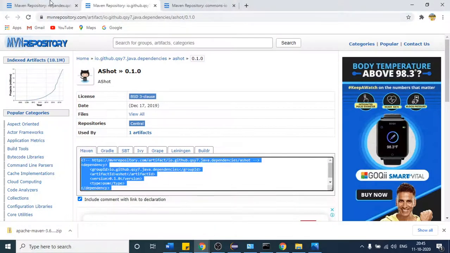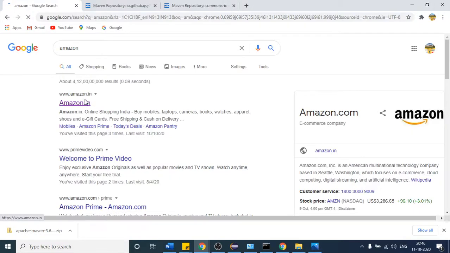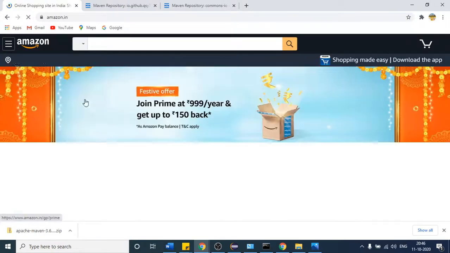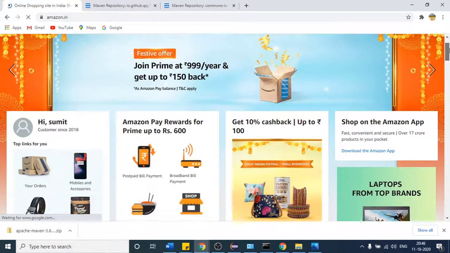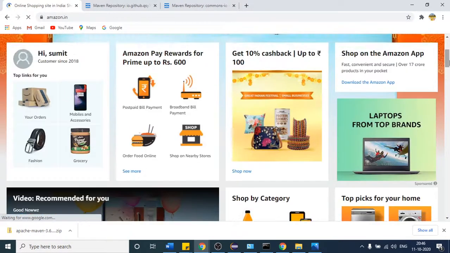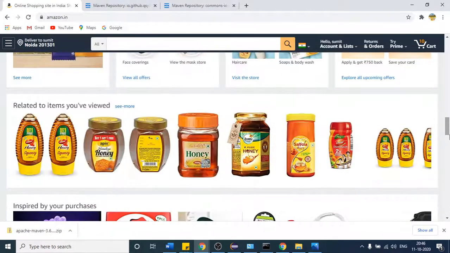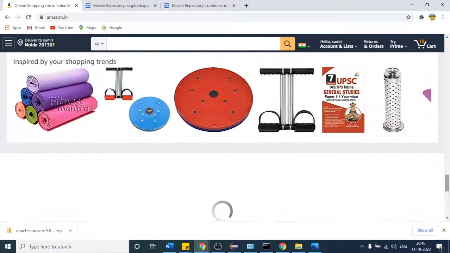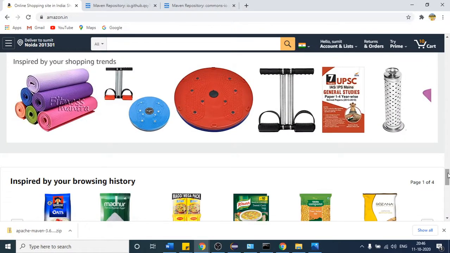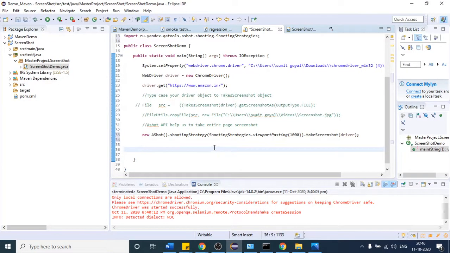So one strategy can be, if I open this Amazon website again, and you want to take the screenshot of the whole website, my strategy is that I want to take the screenshot and also drag this to the end of the page. Okay, so this is the strategy you can use. If you drag it, then only you will be able to take the screenshot. So this method will define some strategy.